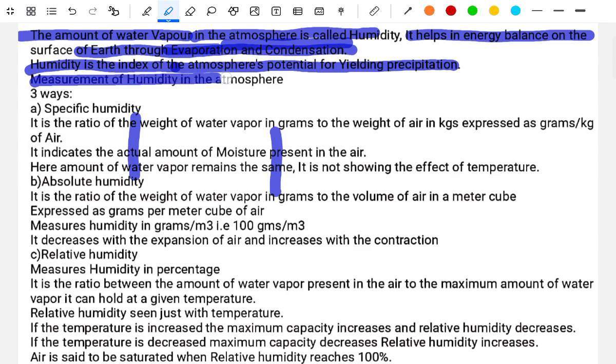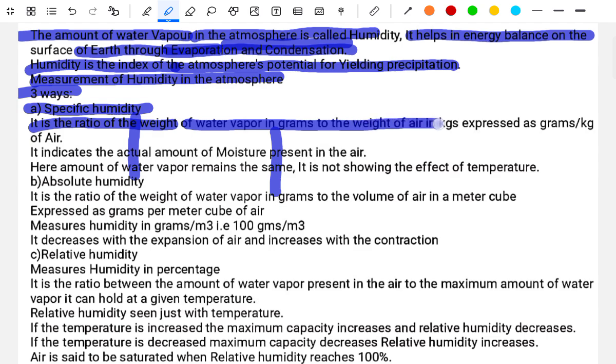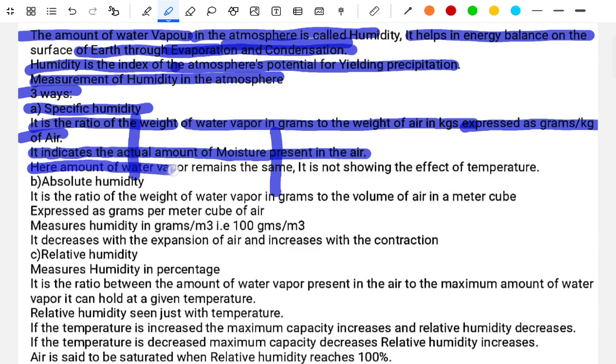Measurement of humidity in the atmosphere is in three ways. First, specific humidity. It is the ratio of the weight of water vapor in grams to the weight of the air in kilograms, expressed as grams per kg of air. It indicates the actual amount of moisture present in the air. Here, the amount of water vapor remains the same. It is not showing the effect of temperature. Second, the absolute humidity.